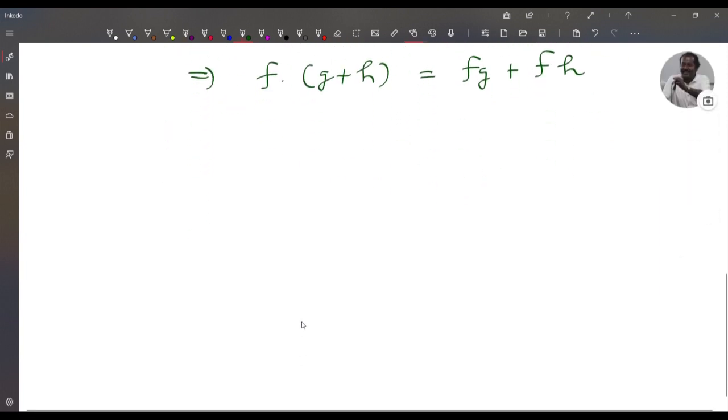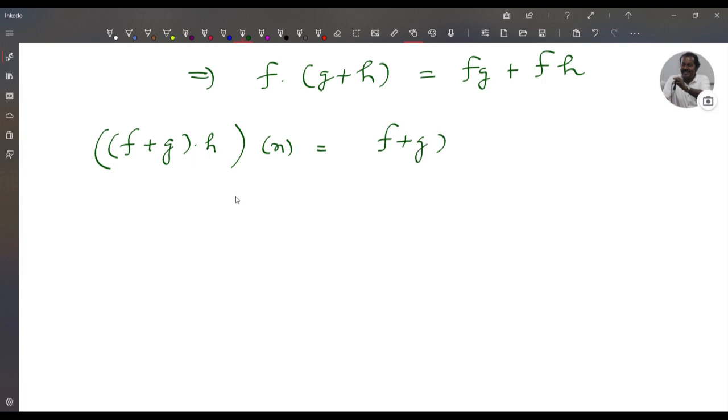Now we prove the right distributive law. Consider f plus g into h of x. This is equal to f plus g of x into h of x.